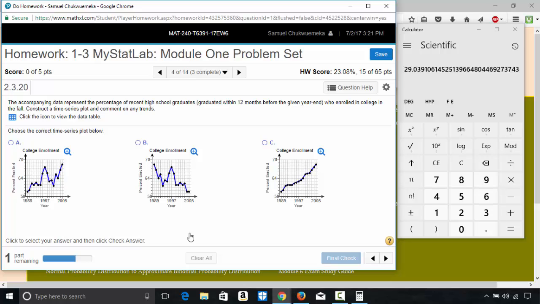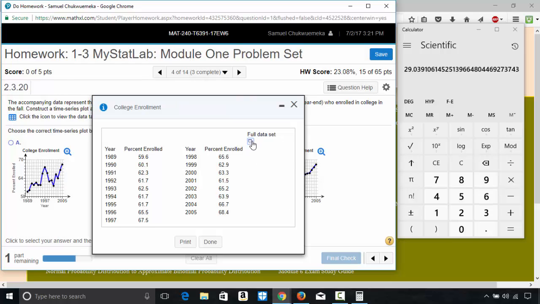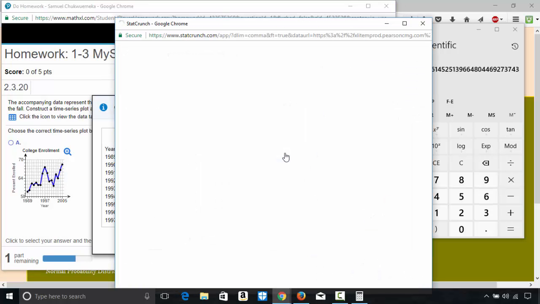Question 4: the accompanying data represent the percentage of recent high school graduates, graduated within 12 months before the given year end, who enrolled in college in the fall. Construct a time series plot and comment on any trends. So I'm going to click the icon to view the data table, and I open this in Statcrunch.